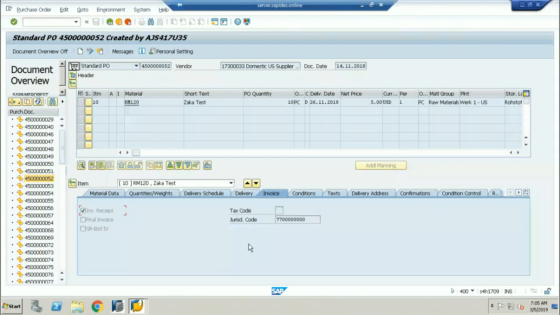Because see, as an accountant, as a consultant, we should not always be dependent on the MM consultant. So we should have knowledge about looking up all this kind of things. Now let me take you to one more transaction, which is very, very important. I have a very low memory power to remember all these transaction codes. Give me one second.